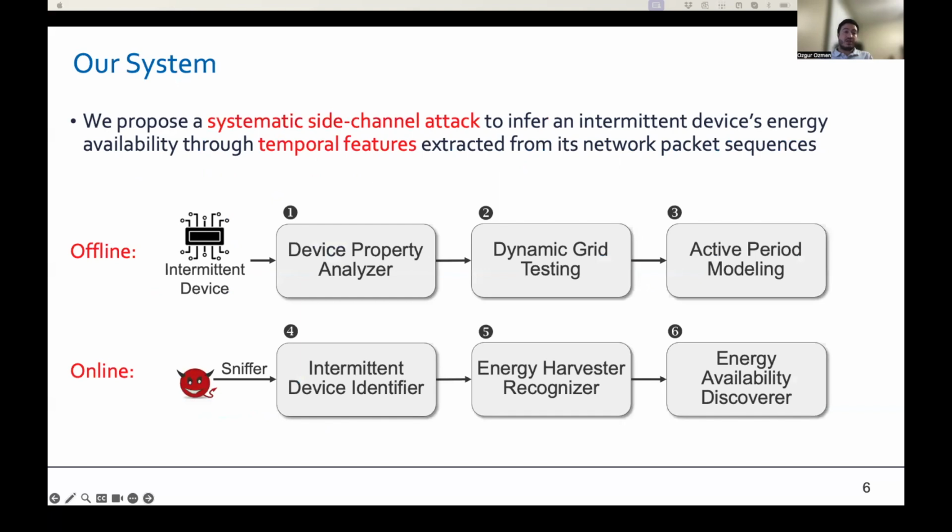We address these challenges with a new side channel attack against intermittent devices. Our system models the active period of intermittent devices in a hierarchical inference framework in the offline phase and uses this framework to identify an intermittent device, its harvester, and its energy availability conditions at the online phase. Now let's take a detailed look at the key components of our system.